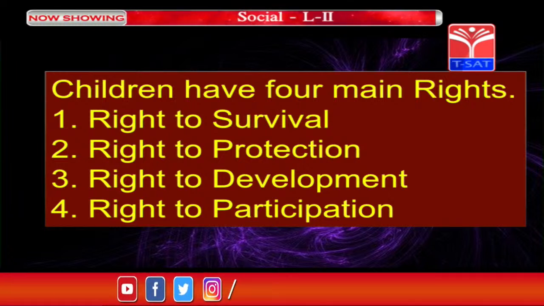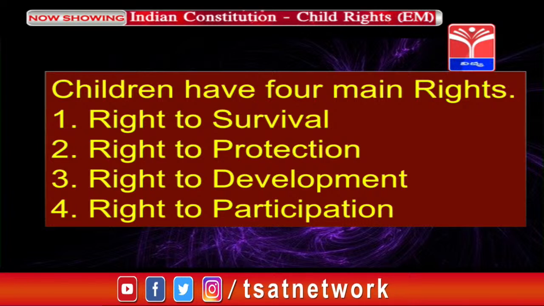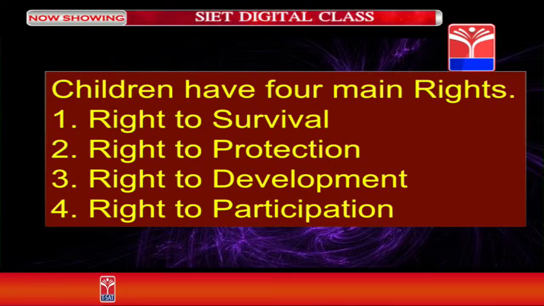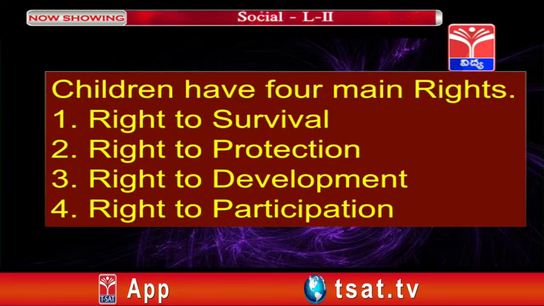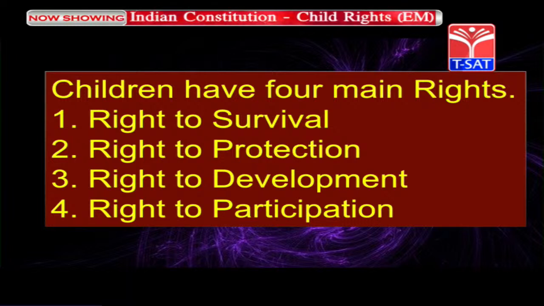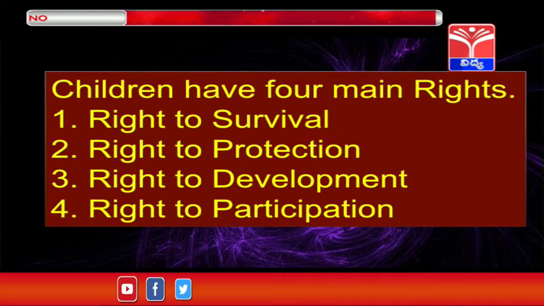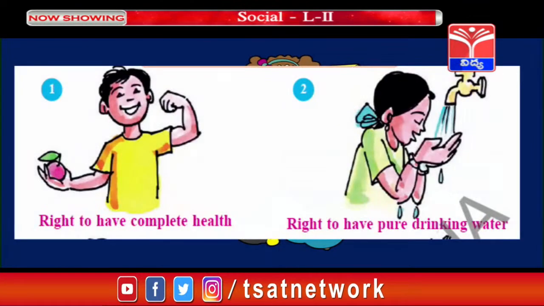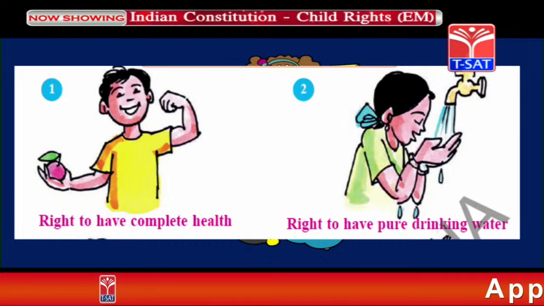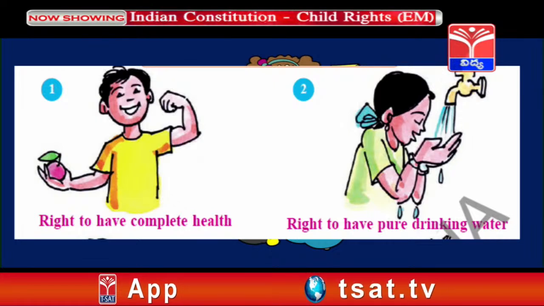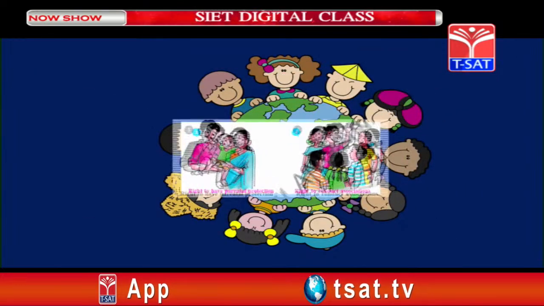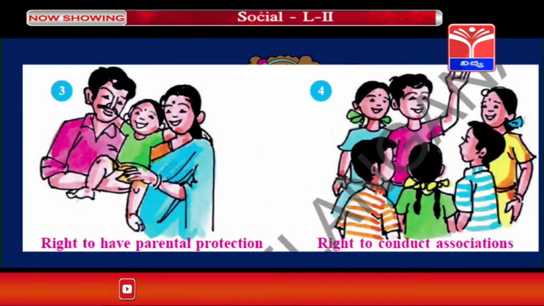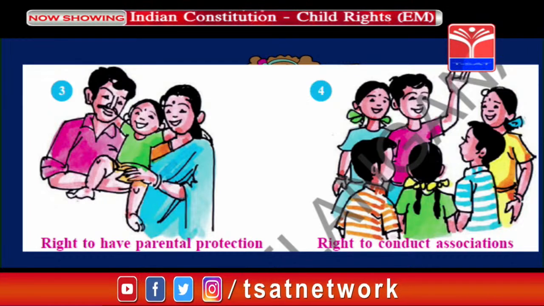Children have some main rights: right to survival, right to protection, right to development, right to participation. These are the four main rights. Let us see about these rights in brief. Right to have complete health, right to have pure drinking water, these are rights to survive. I repeat, right to have parental protection, and the right to conduct associations also.